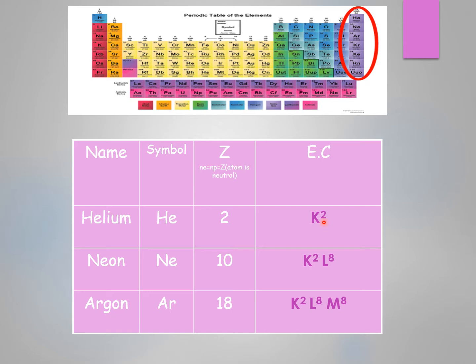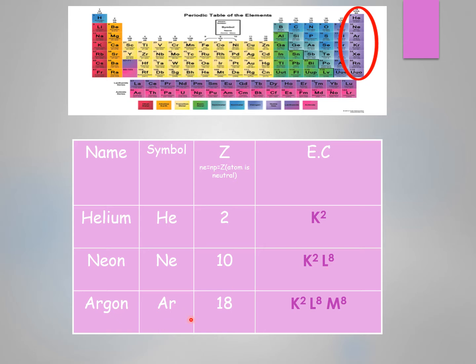Neon here has 10 electrons, so the electronic configuration is K2, the remaining 8, so L8. Neon has 2 energy levels, its valence shell is L, and this valence shell is saturated with 8 electrons. L cannot contain more than 8 electrons.